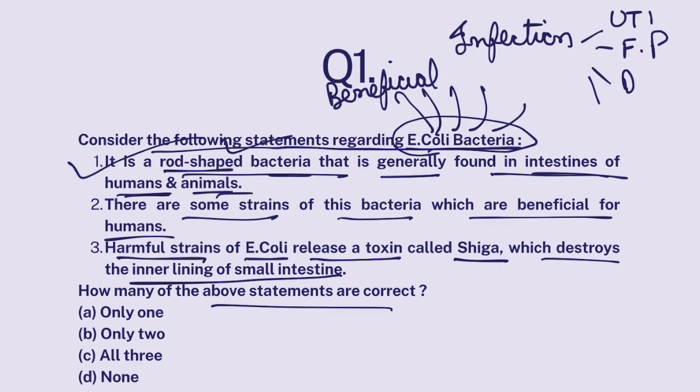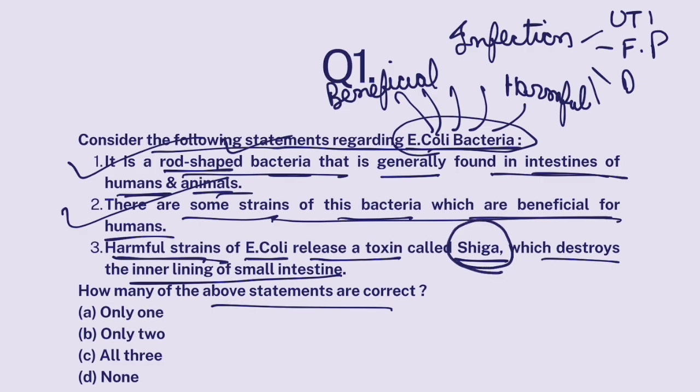but most of these strains are harmful, disease causing and infection causing. So there are some strains which are beneficial, absolutely correct, but those which are harmful release a toxin called Shiga, and Shiga is one such toxin that ruptures the inner lining of your small intestine, and that is why you get diarrhea and stomach infection. So this part is also correct. All three, C.